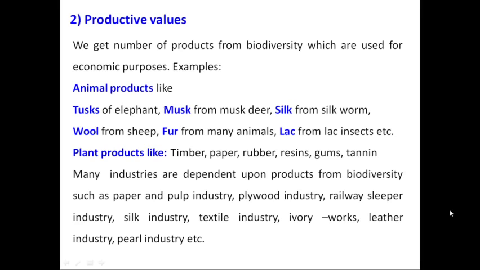Silk industry, textile industry, ivory works, leather industry, pearl industry, etc. All these industries are dependent on biodiversity because the raw material used in these industries comes from either plants or animals.